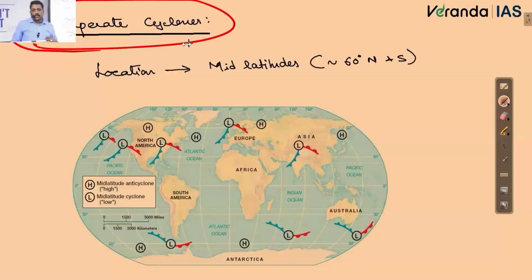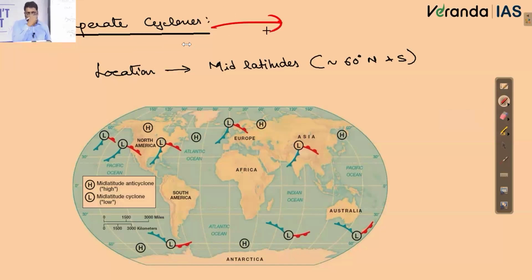The next type of cyclone is called what? Temperate cyclones. See, mechanism-wise, temperate cyclones are very simple, right? But otherwise, we have so many alternative names for temperate cyclones. Sometimes, I told you, temperate cyclones, very popularly even in NCERT, are called what?